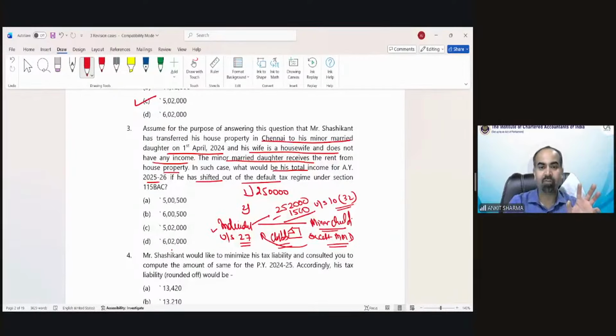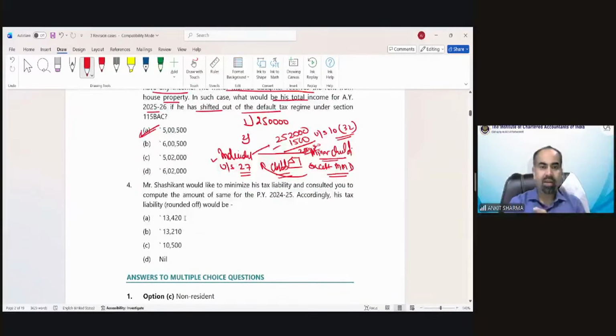So the taxability would be 2,50,500. So the total tax liability or the correct answer would be option number A. That would be 2,50,500. Exactly correct, Miss Gulika. Very nice.